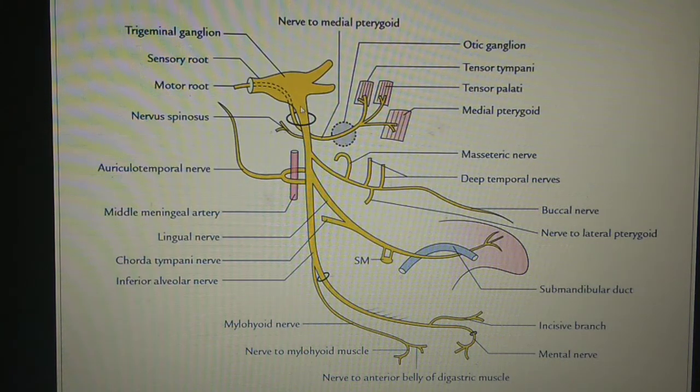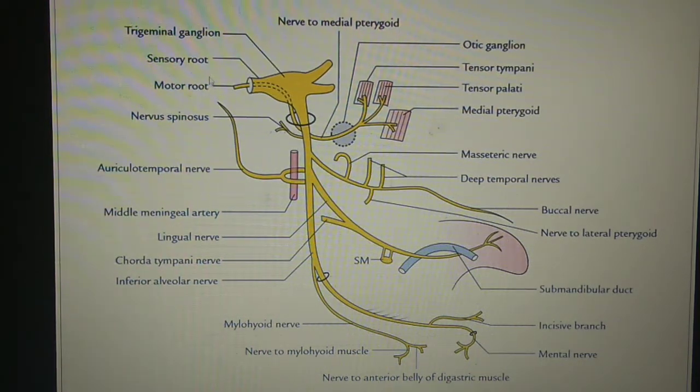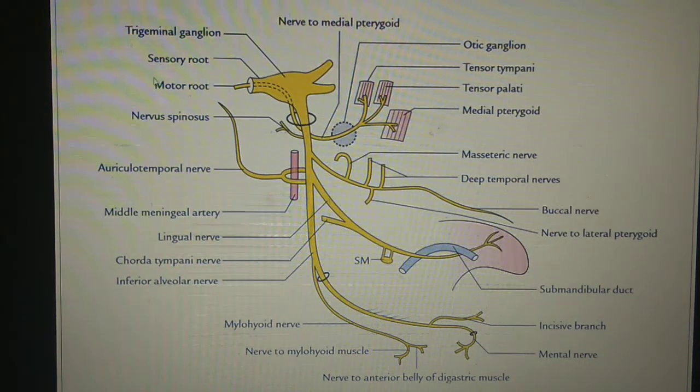So you can see this is the thick root of the mandibular nerve, known as the sensory root. So the sensory root of the mandibular nerve is larger than the motor root. You can see this thin nerve is known as the motor root of the mandibular nerve.